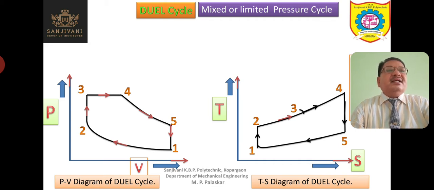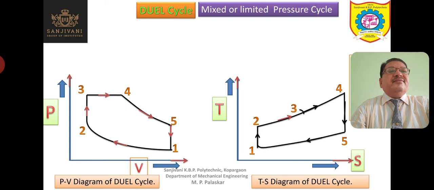Therefore, it is called a limited pressure cycle, and the heat is supplied at constant volume also, and at constant pressure also, right? So, it is called the mixed cycle or the dual cycle. Let us study the various processes one by one in this cycle.